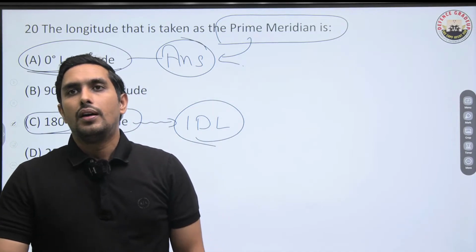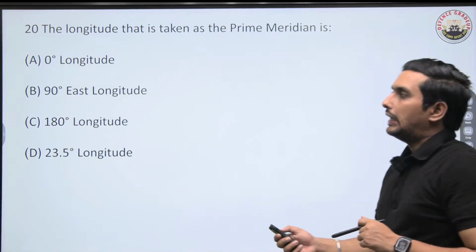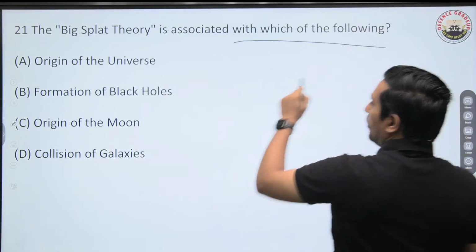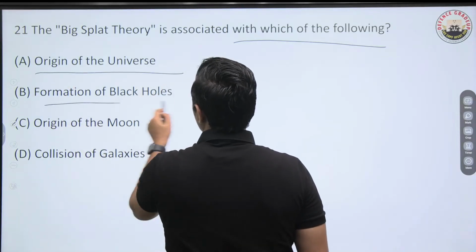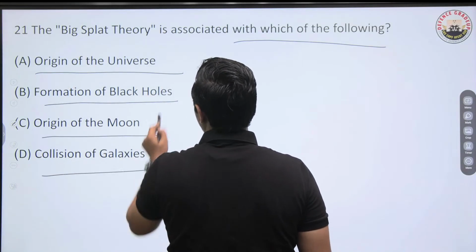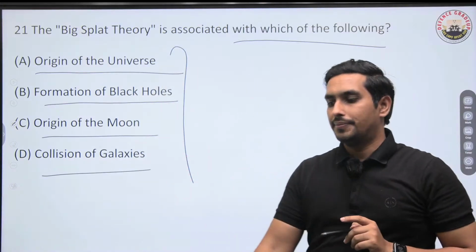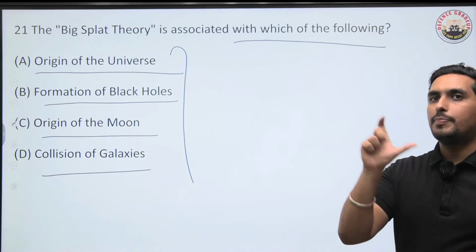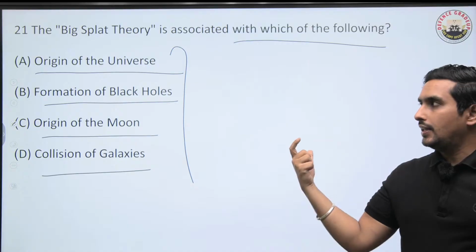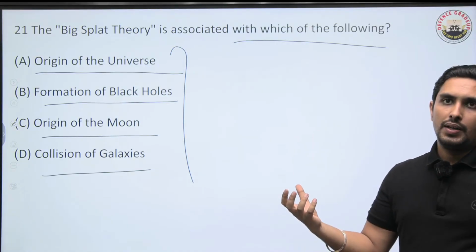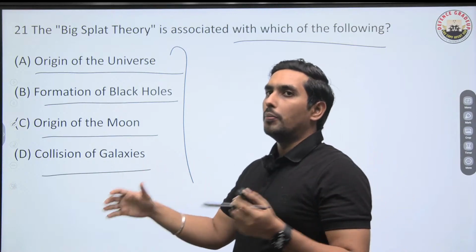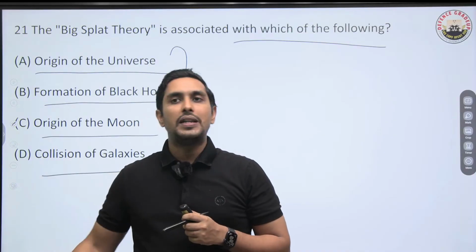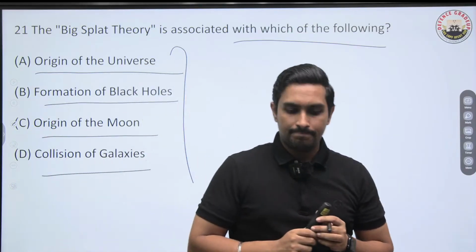Moving ahead, we have a theory called Big Splat theory. It is associated with which of the following: origin of the universe, formation of black holes, origin of the moon, or collision of galaxies? Big Splat theory is not a new theory, it's a very old theory, but a very important one. It is also called the giant impact theory or giant impact hypothesis. It proposes that a body collided with the early Earth and the debris from its impact eventually formed that particular thing. So tell me about it.